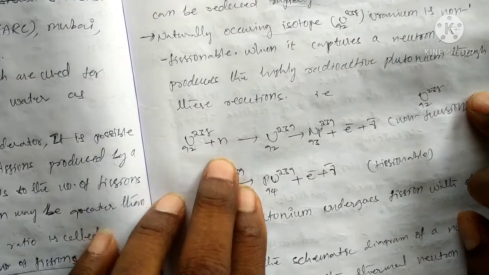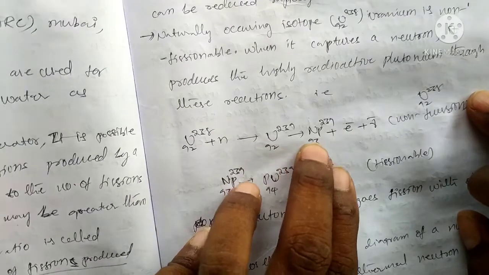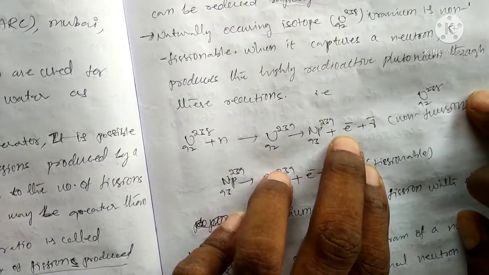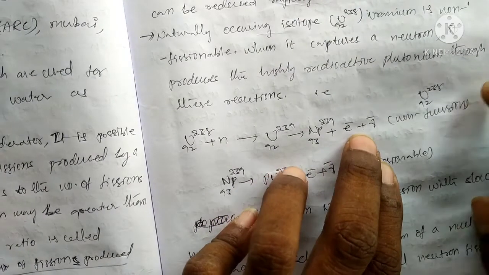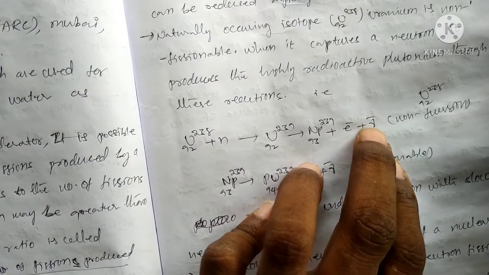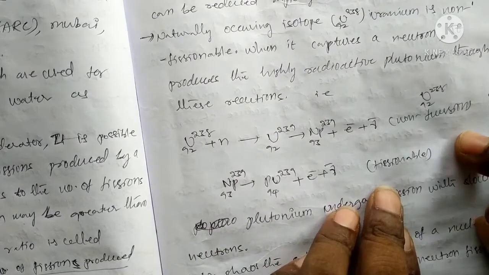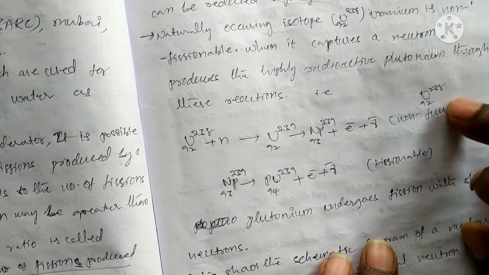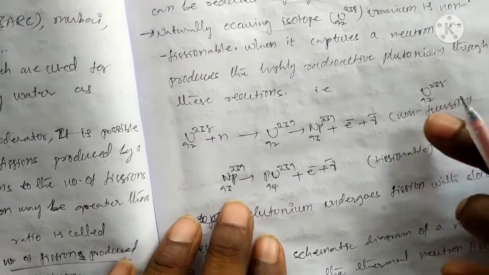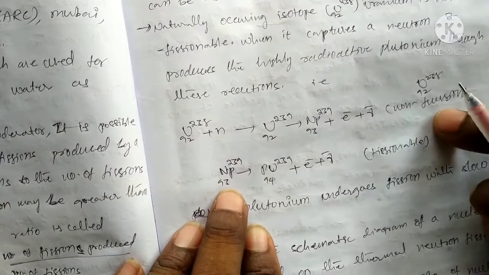Okay, this reaction occurs in the nuclear reactor: uranium 92-238 and a neutron. It gives uranium 92-239 and also an electron. It is a beta particle electron and an anti-neutrino. Okay, it is non-fissionable, but it can form a fissionable material. It can be converted, changed into another form.